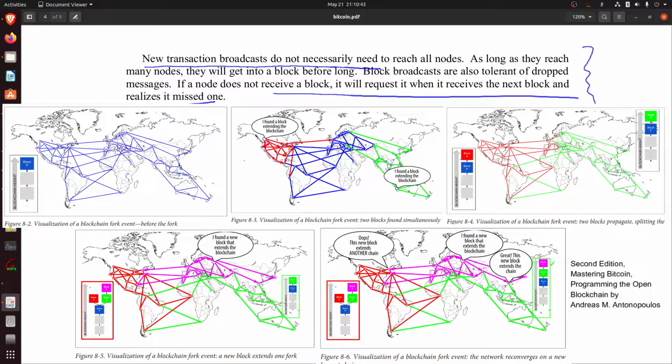And block broadcasts are also tolerant of dropped messages. So it is fault tolerant, because in case one or a few or a few hundred of the transactions get missed out in some block, then they will definitely be taken in one of the next blocks.